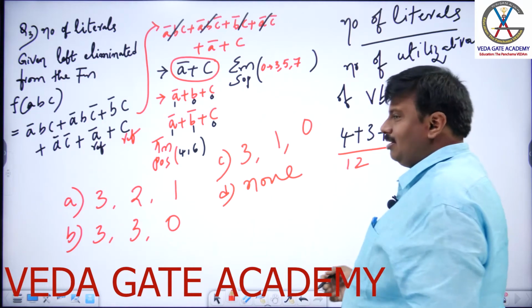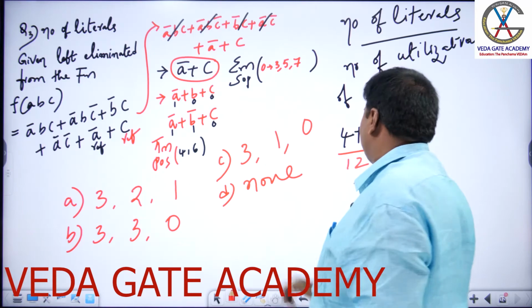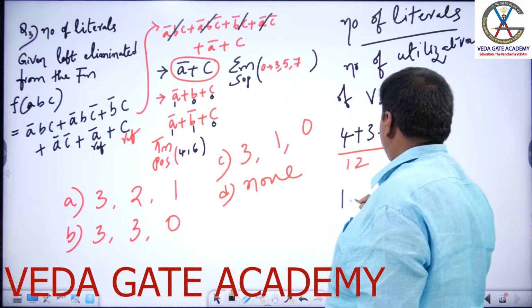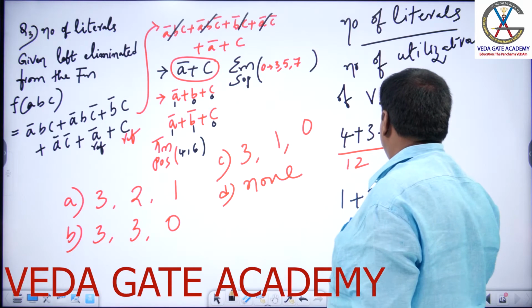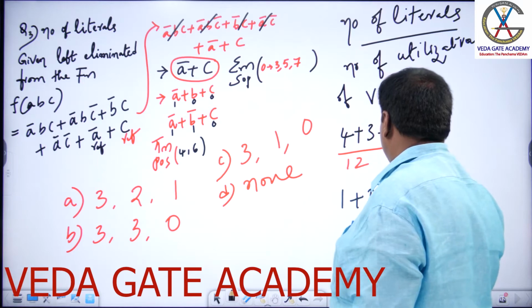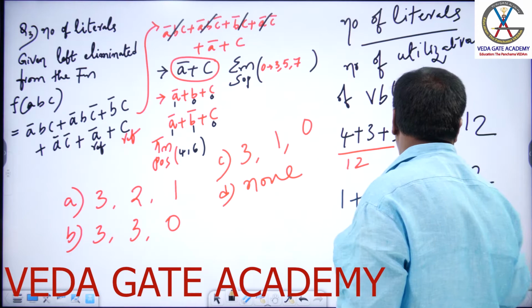And how many are left? A bar plus C. Once A, once C. So in the leftover, A once, B 0 times, C once. Hence it is 2. Eliminated is 12 minus 2, 10. The right answer for this question is 12, 2 and 10.